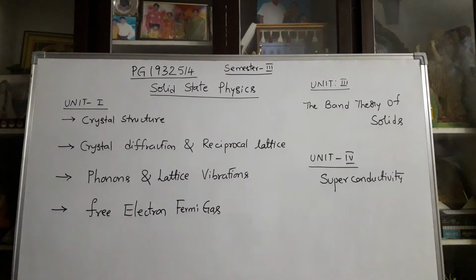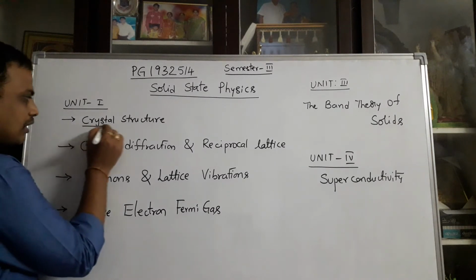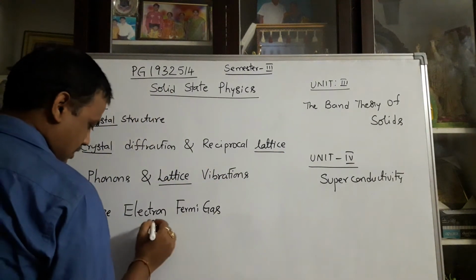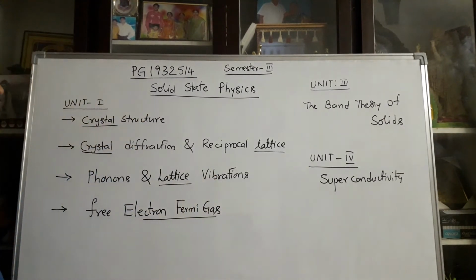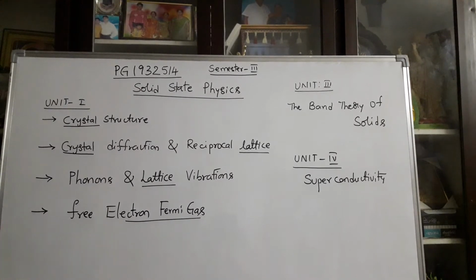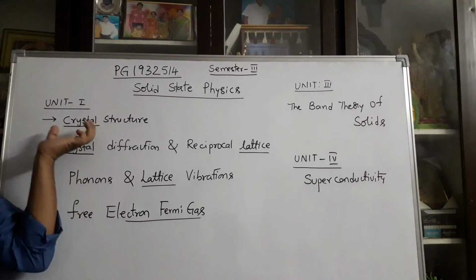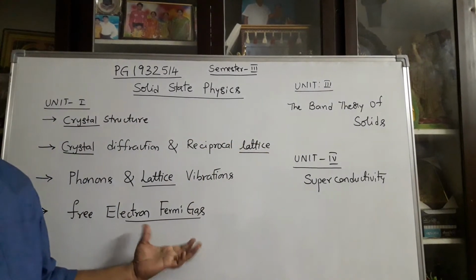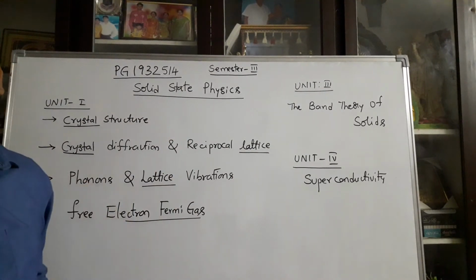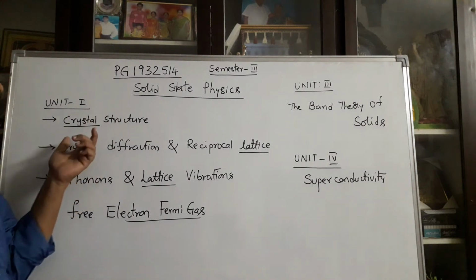In every topic, some words like crystal, lattice and electron gas are repeated. In unit number 1, the main words are: one is crystal, second one is lattice, third one is electron gas. So, according to chapter number 1, you first learn about what is crystal, what is lattice, what is Fermi gas. Depending on these 3 words, each and every topic can be explained very easily. So, crystal, what is crystal?